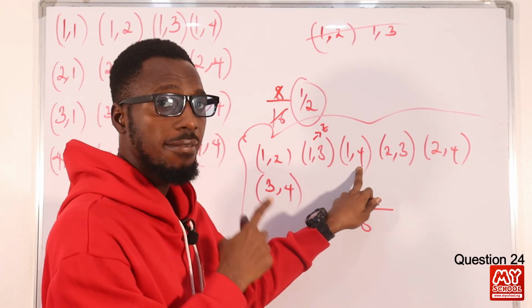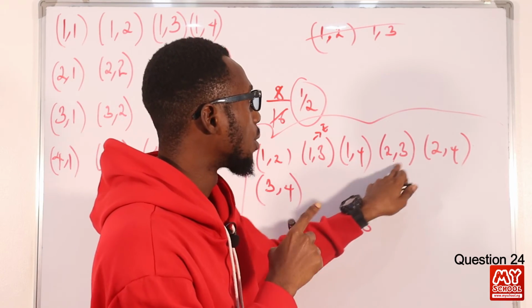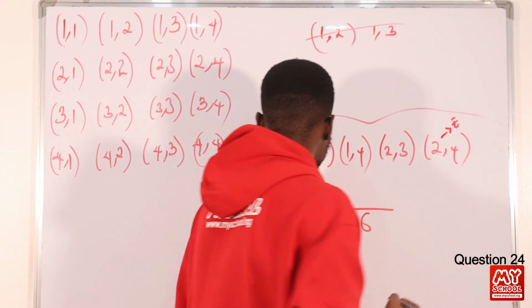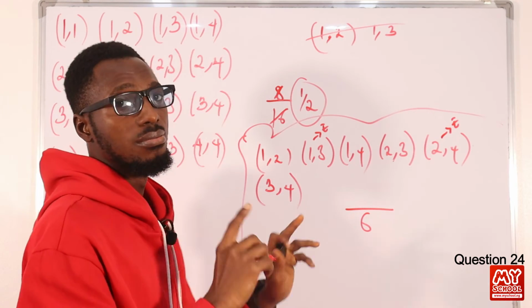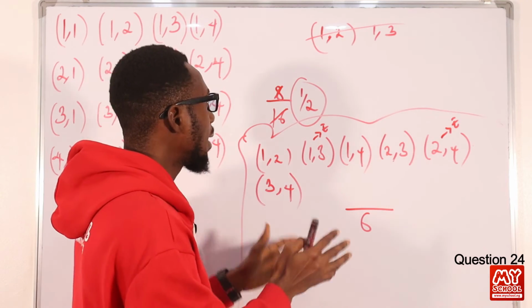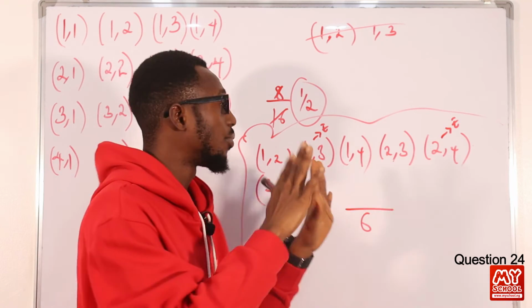1 plus 4, that is 5, odd. 2 plus 3, that is 5, odd. 2 plus 4, that is 6, that is even. Let's consider the last one. 3 plus 4, that is 7. So it's a no-no, right? Okay, so let's see the combo. You know, there are no repetitions allowed.